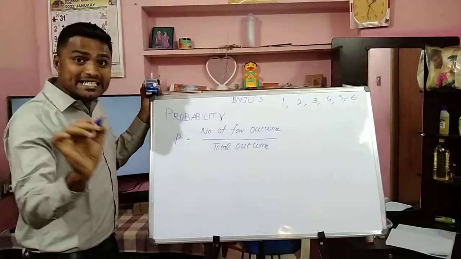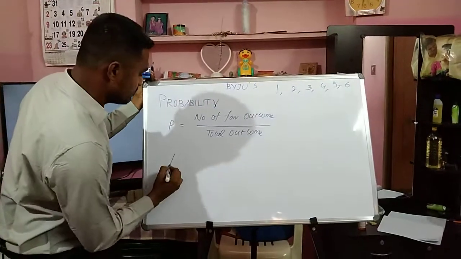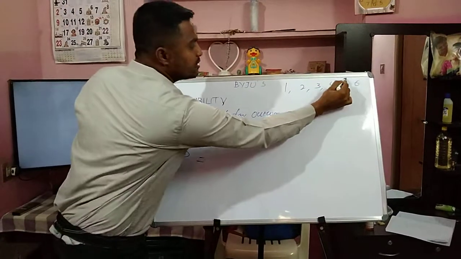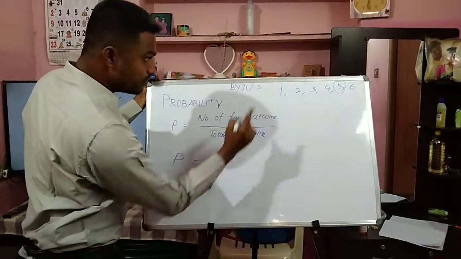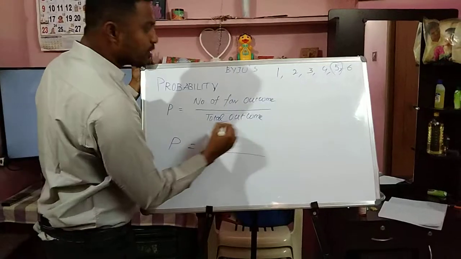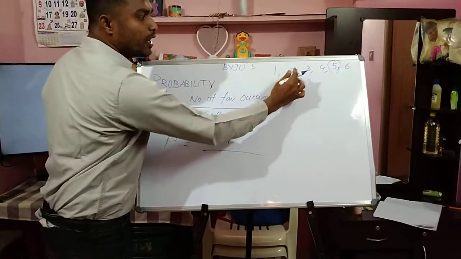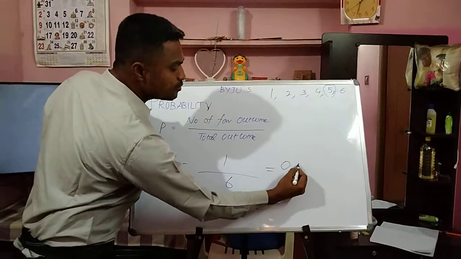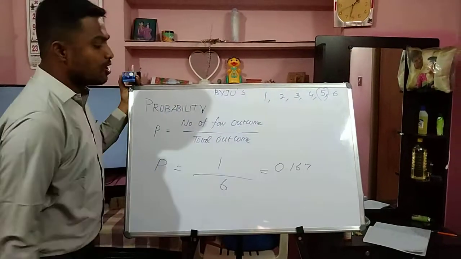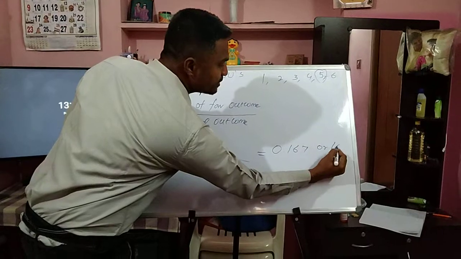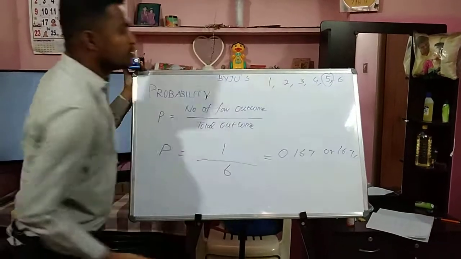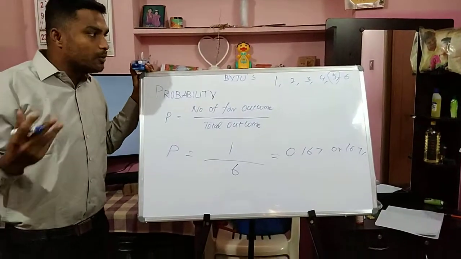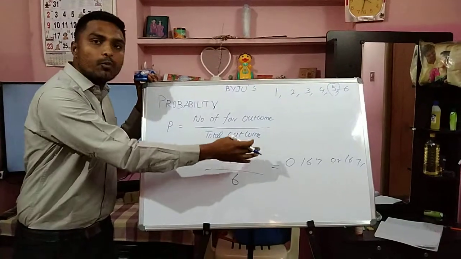So what is the chance of getting 5 here? The number of favorable outcomes is 1. What is the total number of outcomes here? That is 6. So here the probability is 0.167 or 16.7%. So the probability of getting 5 is 0.167.